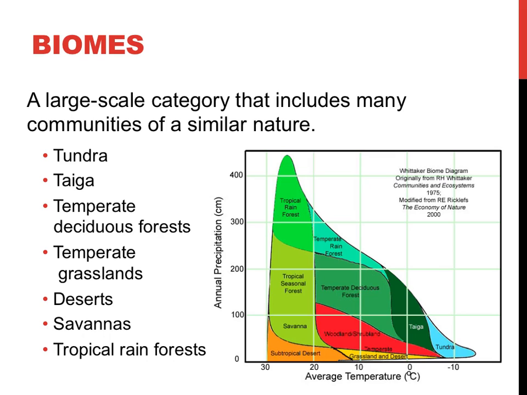The graphic on the bottom right shows the ranges of temperature and precipitation and where each of these different biomes typically fits in. A picture and description of each of these different biomes will be provided throughout the rest of this video. Each biome will be ranked upon their average temperature or range of temperatures, as well as available water, on a scale from 0 to 5.